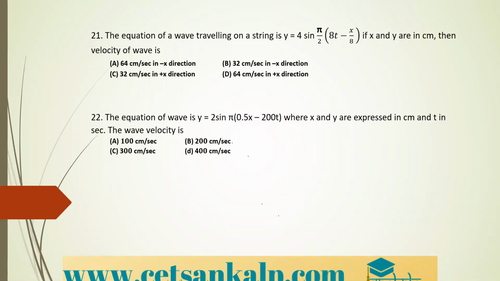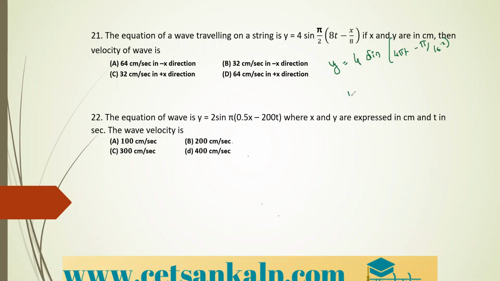Next question. The equation of a wave traveling on a string is given by y is equal to 4 sine pi by 2 into bracket (8 pi t minus x by 8), where x and y are in centimeters. Then what is the wave velocity? Here you can simplify the equation: y is equal to 4 sine (4 pi t minus pi by 16 into x).